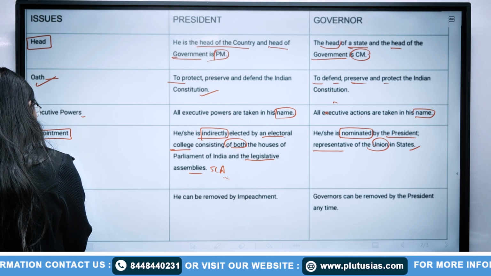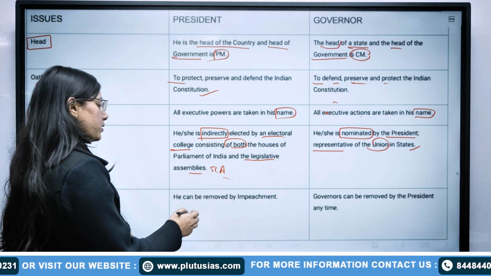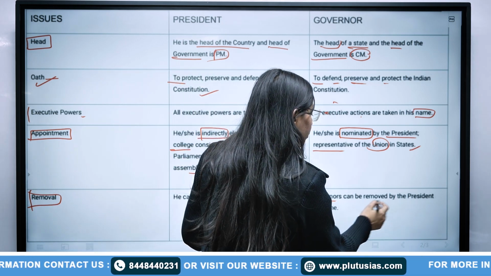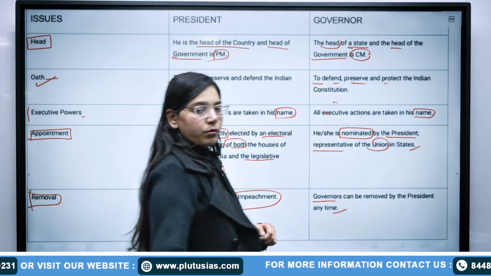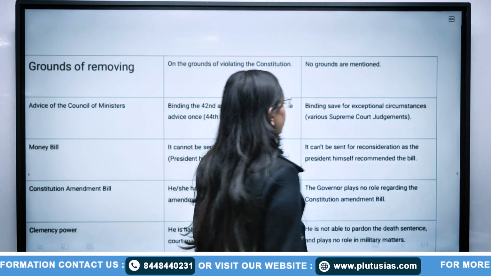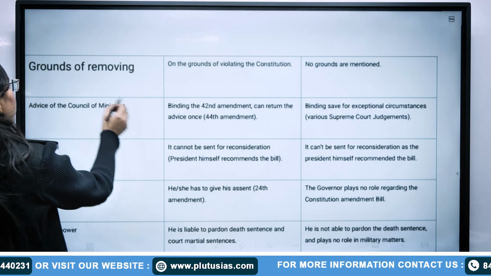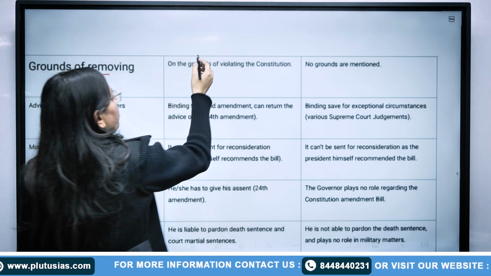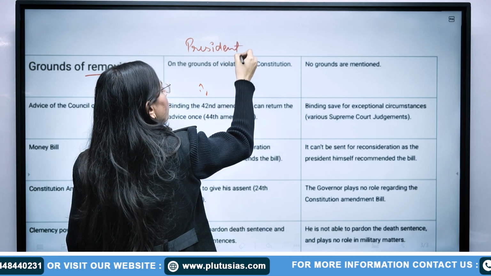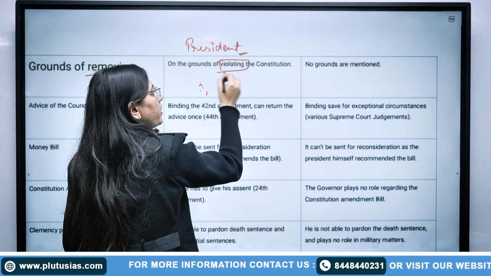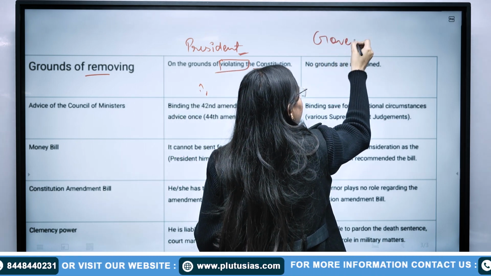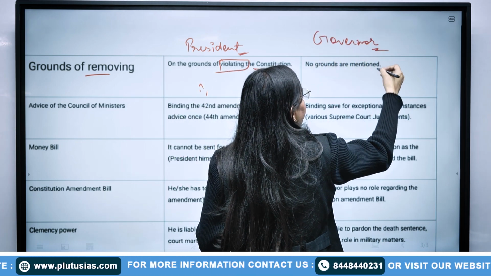How does the removal of both take place? The president is removed by impeachment. The governor can be removed by the president anytime because he is nominated by the president, so the president can remove him also. After that, grounds of removing. For the president, the ground is violation of the constitution, and for the governor there are no grounds mentioned in the constitution.